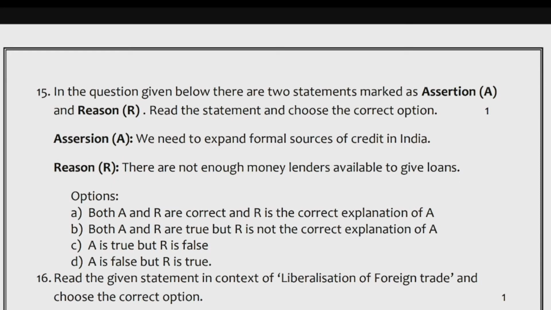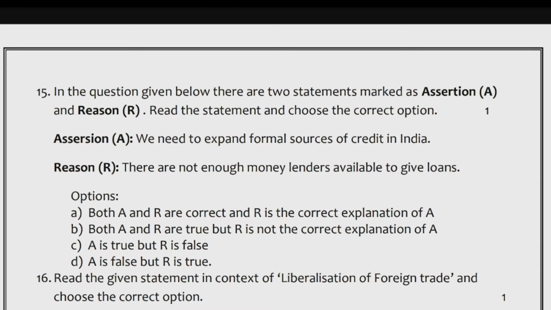15. In the question given below, there are two statements marked as assertion A and reason R. Read the statements and choose the correct option. Assertion A. We need to expand formal sources of credit in India. Reason R. There are not enough moneylenders available to give loans.